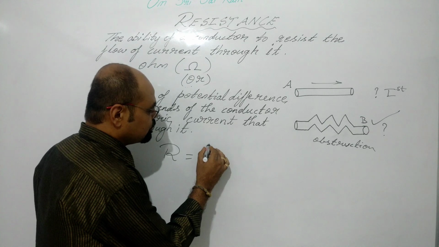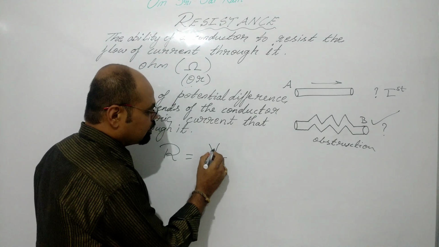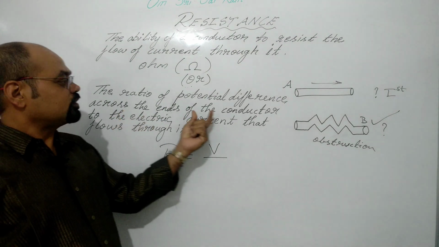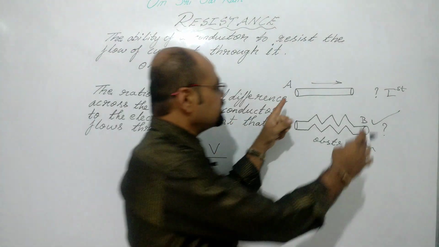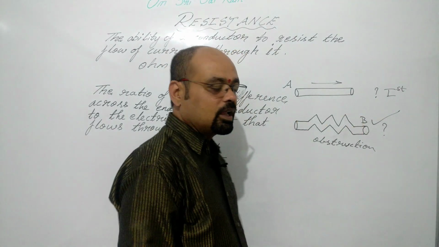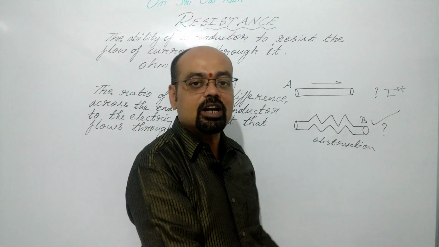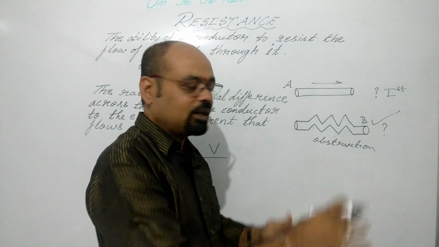R is equal to V, potential difference across the ends of the conductor, that is across these two ends. If you have the potential difference only, then flow of charge is there. We have already studied in the electric current topic.